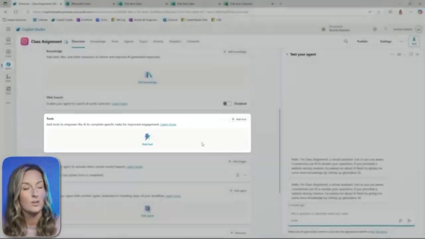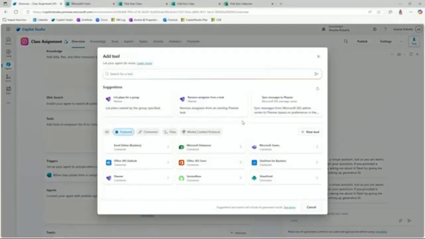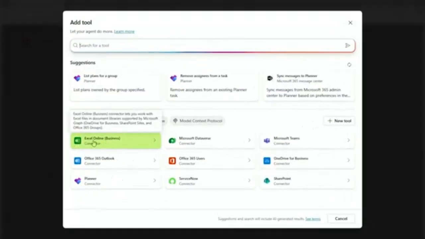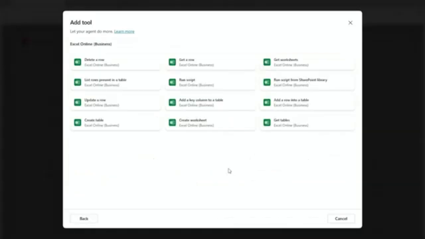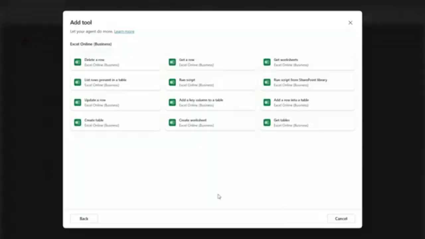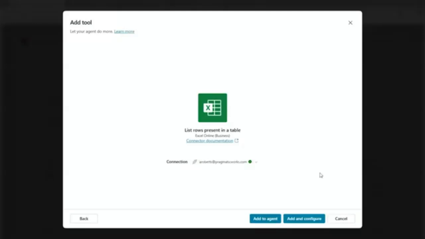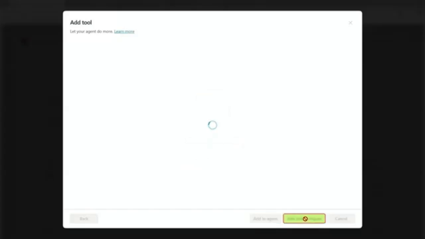I am going to need to pull the information from the Excel file first and foremost. So let's start there. I'm going to go up to add tool, and I am going to start with Excel Online for Business here. I'm going to go ahead and select this, and it's going to list all of my tool options from within Excel. The first thing I need to do is I actually need to pull that information before I can actually do anything with it. So I am going to list rows present in a table is going to be my first tool. Let's go ahead and add and configure so we can make sure it's pulling from the right Excel file here.